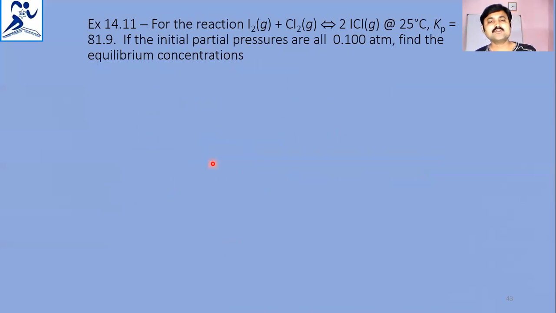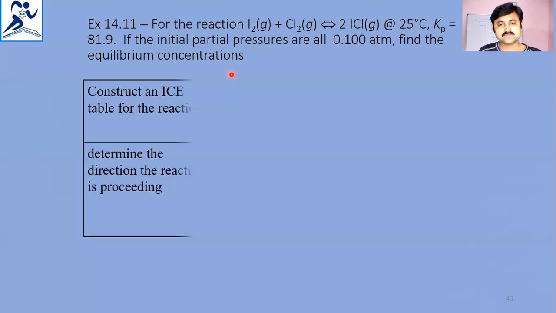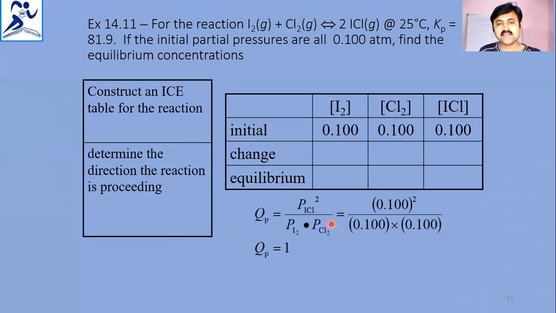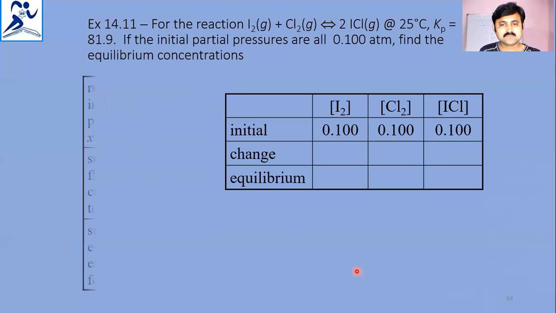Next, using these rules, you can see one more problem: I2 plus Cl2 gives 2ICl. The Kp value given is 81.8. The initial pressures of all are taken as 1. Find the equilibrium concentrations, taking the initial partial pressures. The Qp value calculated came to 1. Since Qp is less than Kp, the reaction proceeds in the forward direction.